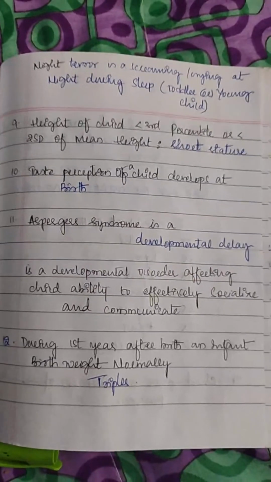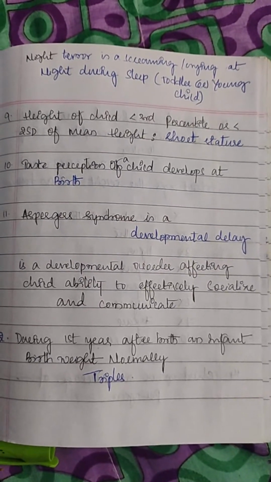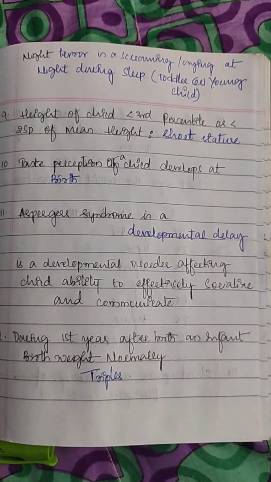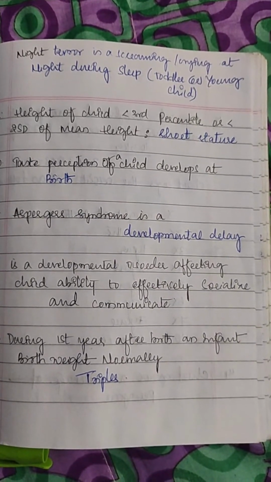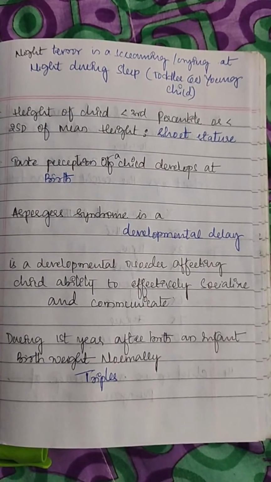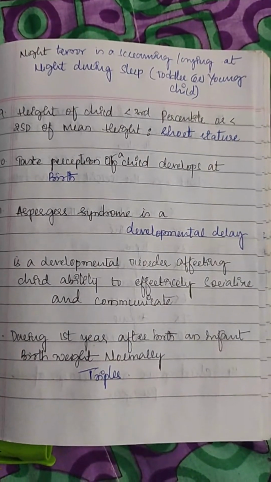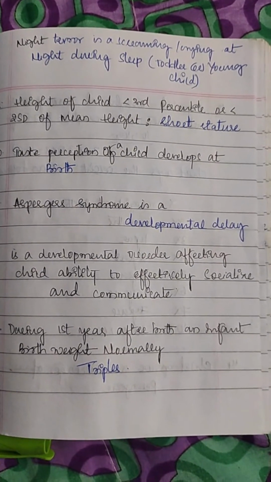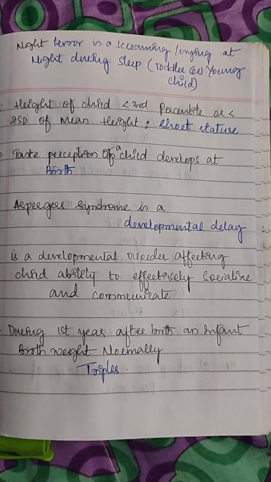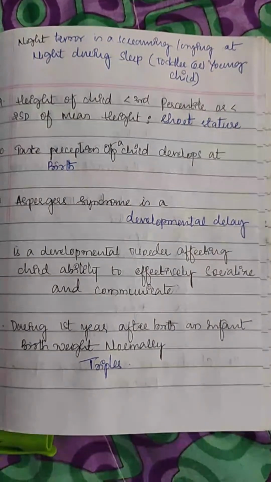The next one: height of the child less than third percentile or less than 2 SD of mean height is called short stature. Then taste perception of a child develops at birth.